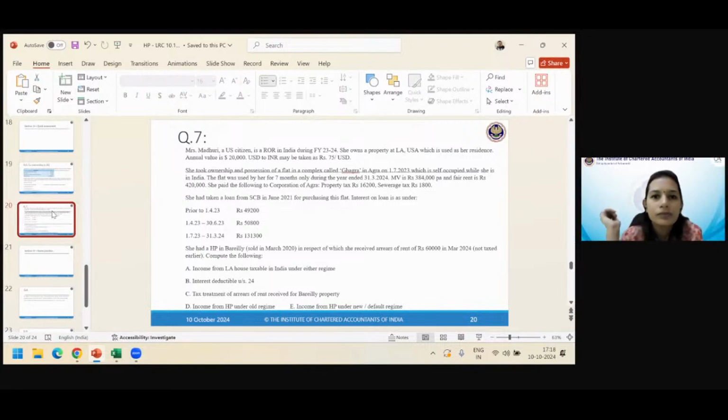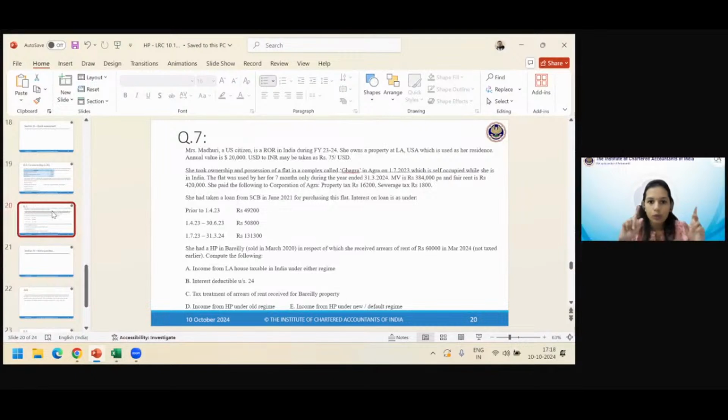Municipal corporation. Not life insurance corporation. They're talking about municipal corporation. And what is relevant here is municipal taxes and all those things. So property tax 16,200, sewage tax 1,800. Okay. She had taken a loan from Standard Chartered Bank in June 2021 for purchasing this flat. And June 2021. Okay.